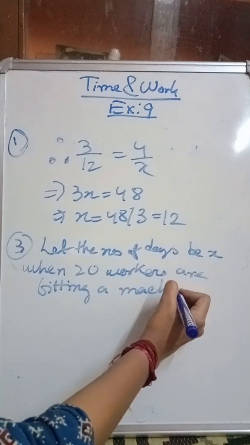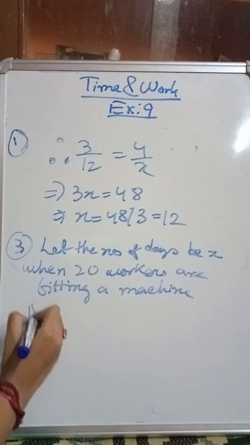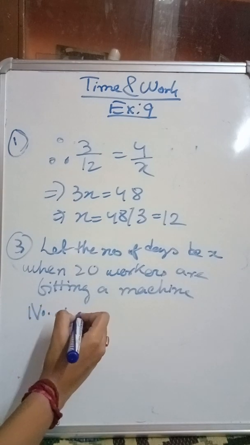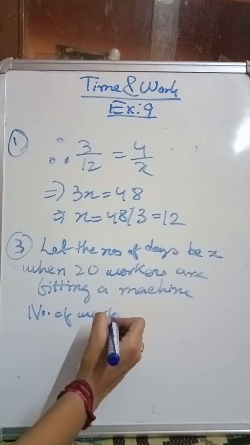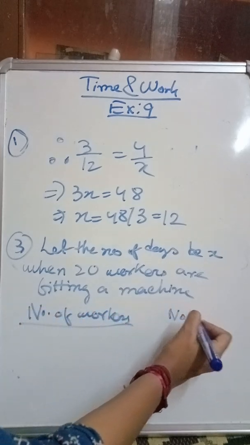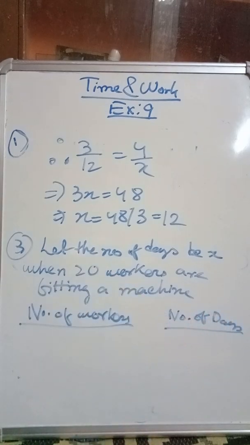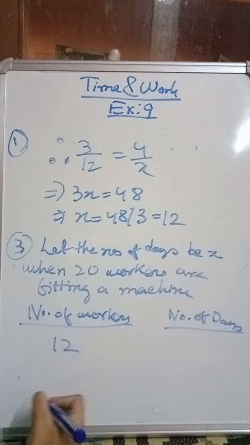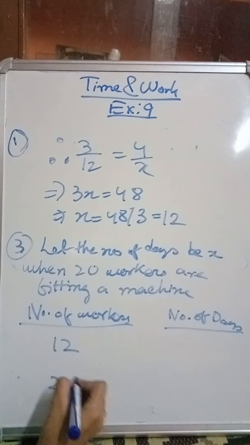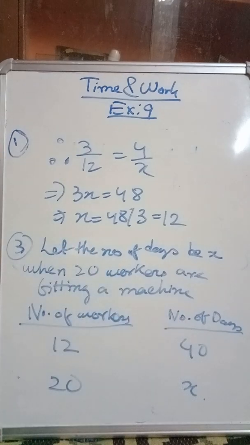Okay, so again we will write in this manner. Number of workers here and number of days here. So this is 12, this is 20, this is 40 and this is x, right?